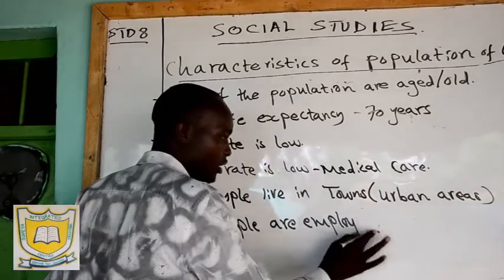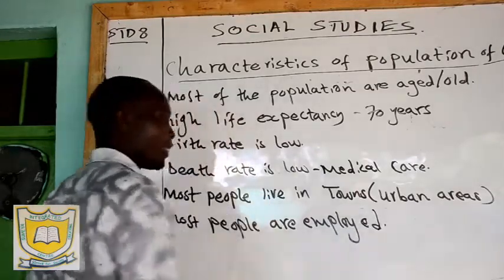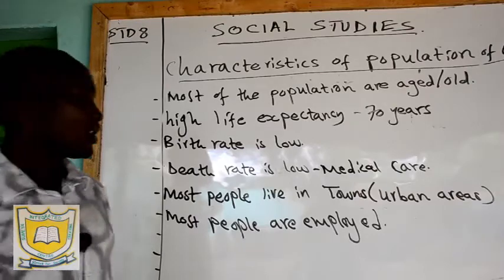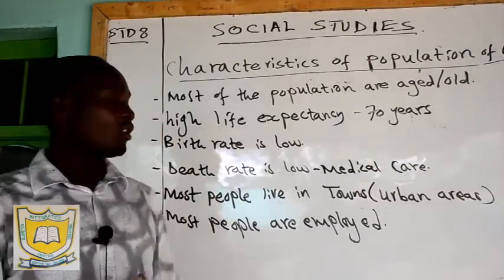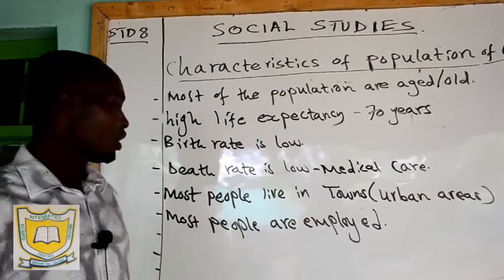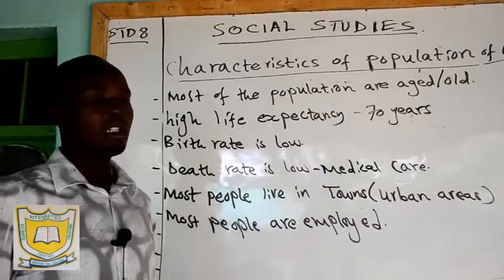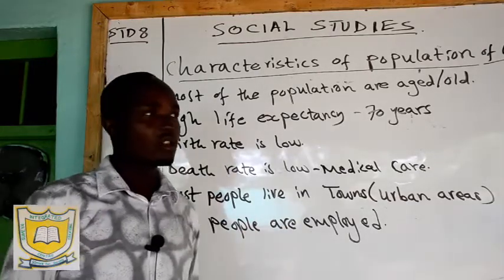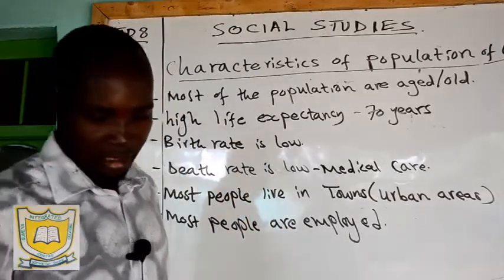Most people are employed in industries and so on. So when you go to Germany, most of the people are employed in the industries and agricultural sector and so on. So there is a high employment rate in Germany. That is why most of the people live in towns, because it's where industries are found and job opportunities and so on. And then we have another one is that